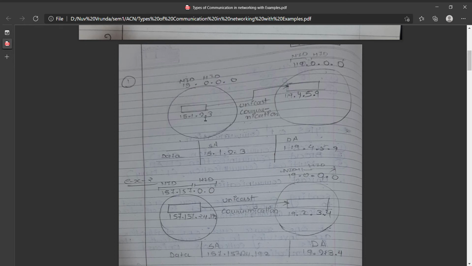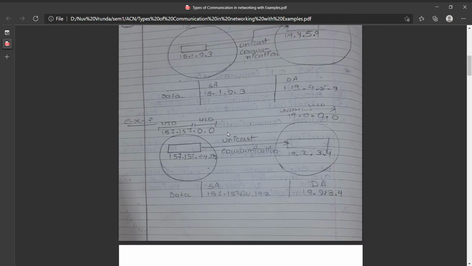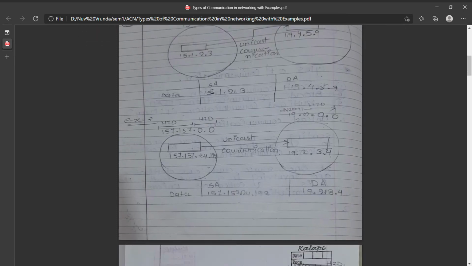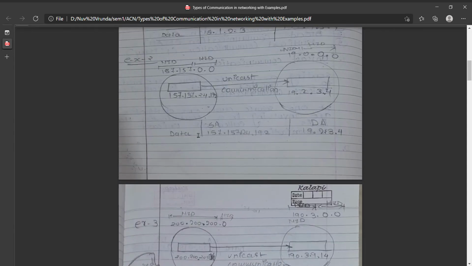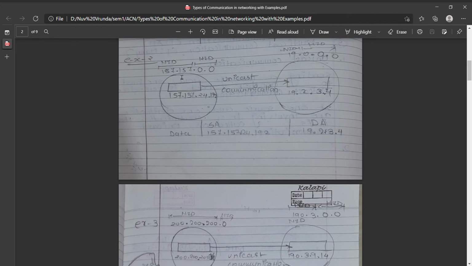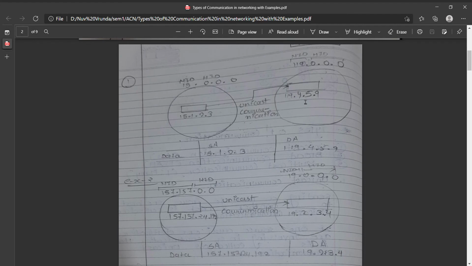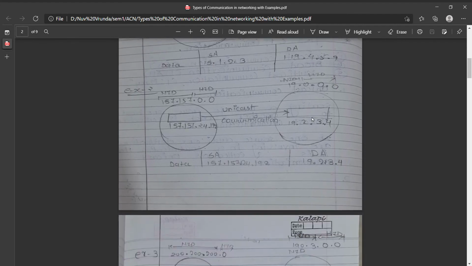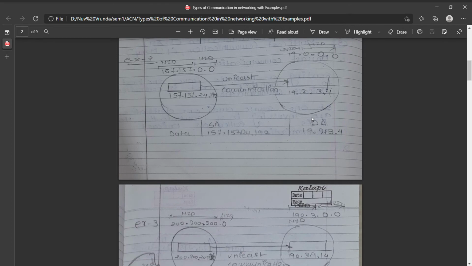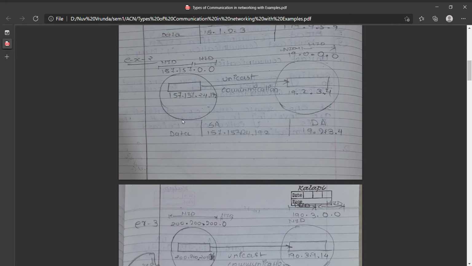Now how does one network ID deal with another network ID in data? If we have a source address 15.1.2.3 and a destination address 119.4.5.9, in this example we have seen that it is only one directional, so it is a unicast communication.